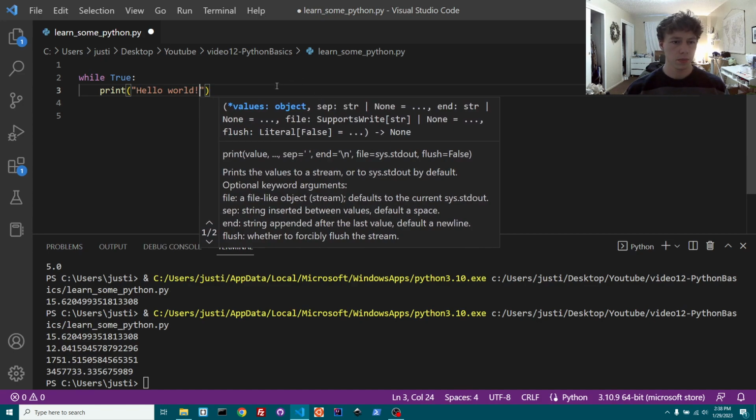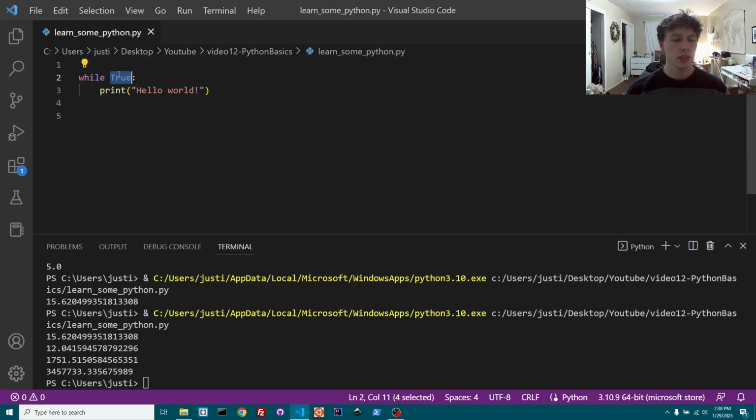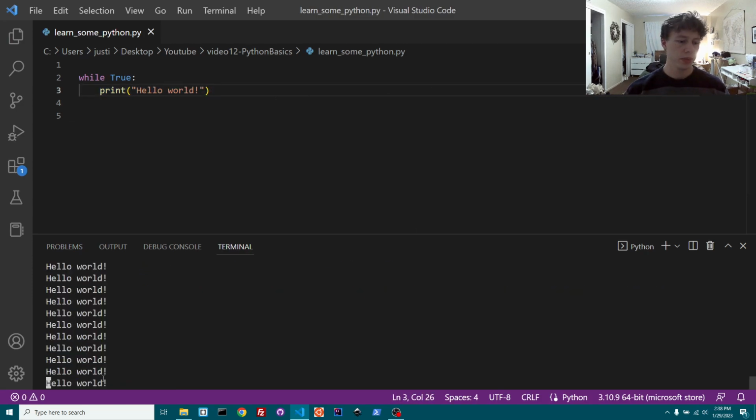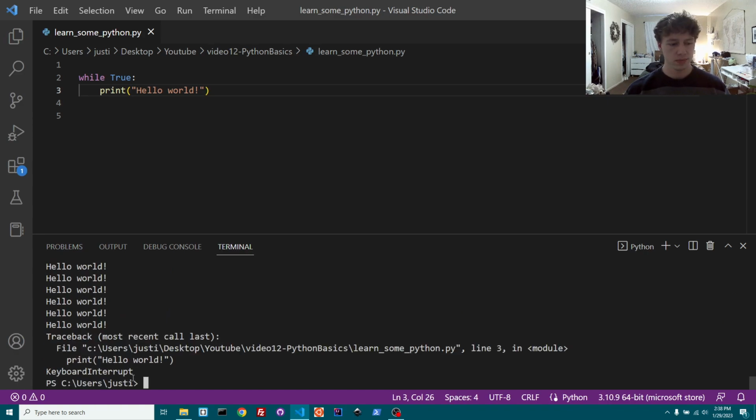Right, so while this condition is true, then print hello world. So if we run this, we're going to see that it just repeatedly prints hello world again and again, because it's saying while true, and this word true is the key word. It's a Boolean, and so it's never going to actually stop. It just keeps running forever and ever and ever.